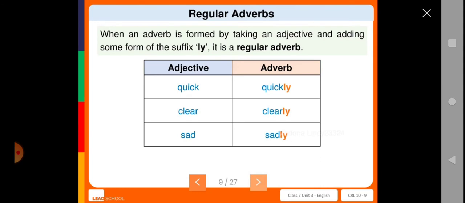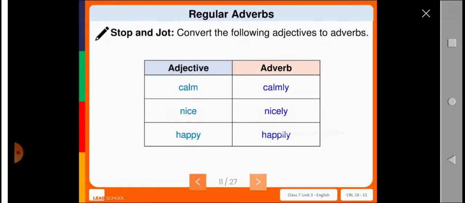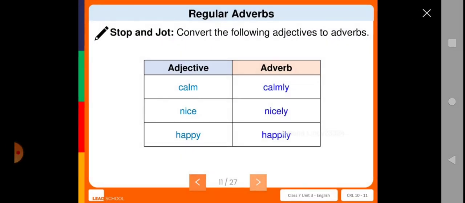Here are some examples of forming an adverb from an adjective. When an adverb is formed by taking an adjective and adding some form of the suffix ly, it is a regular adverb. So here are some examples for you. Quick, quickly; clear, clearly; sad, sadly. Next, some more examples: calm, calmly; nice, nicely; happy, happily.